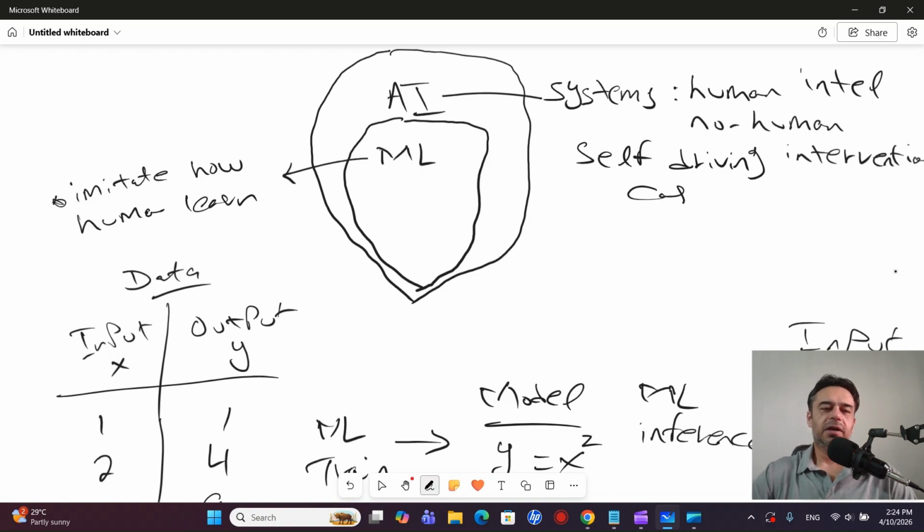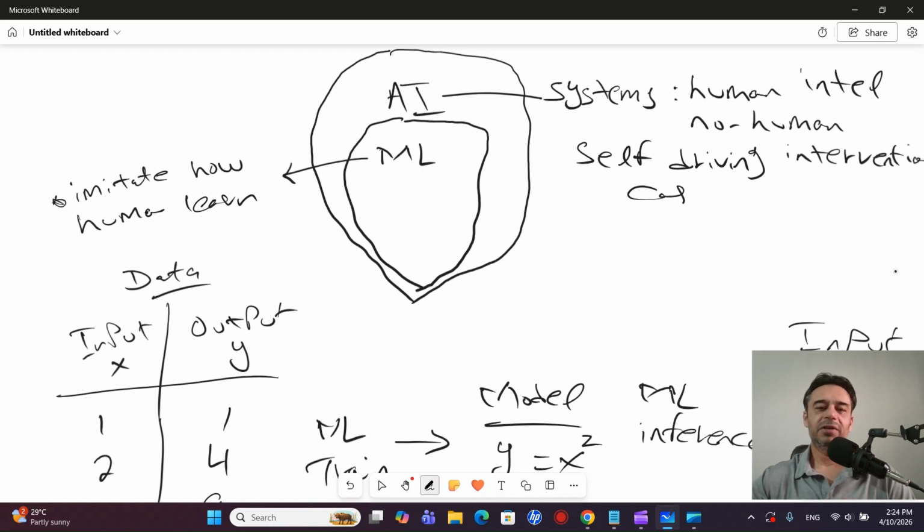If you have a certain amount of inputs, in our case we have only one column as the input, but in a real world scenario you may have 15 columns or 30 or 35 columns or parameters as the input. If you have limited input parameters, machine learning can perform the task very easily. What if you have thousands of input parameters or millions of input parameters? Then how will the work be performed? In that case, machine learning has certain limitations. Machine learning will not be able to process that many input parameters.